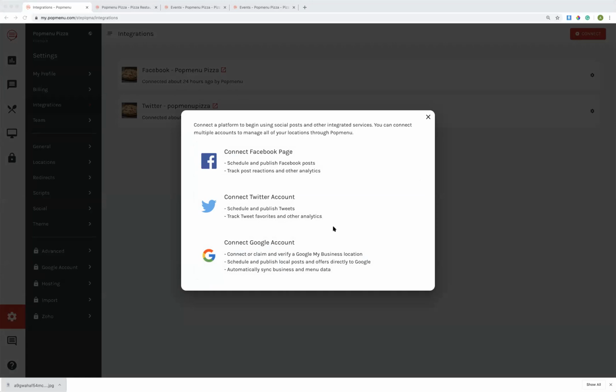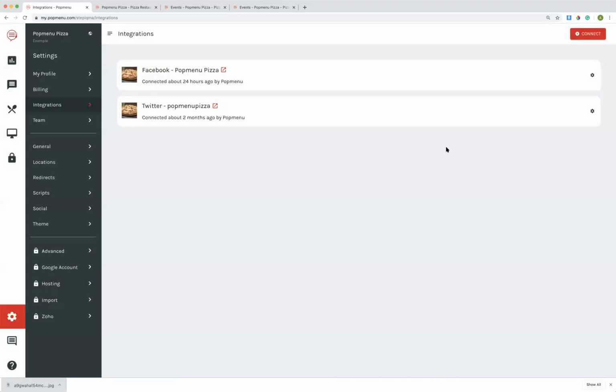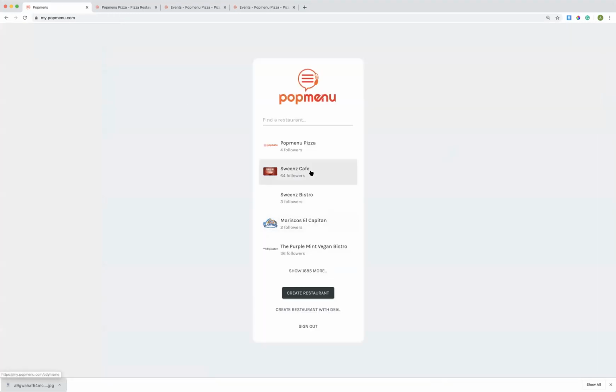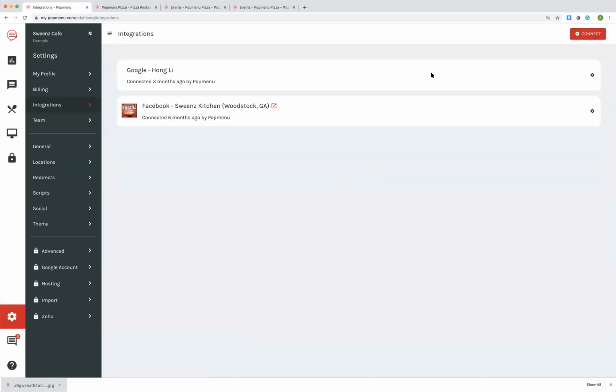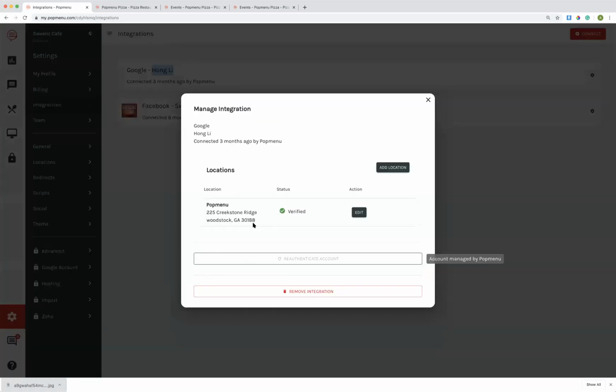I'm not going to go through this process, but if you have any questions, at the very end it will look like this. It will say Google with your name right here. You can click on this icon right here, and then it will ask you to verify. So then you'll go through the process of verification. Once it's verified, it will give you a check mark.